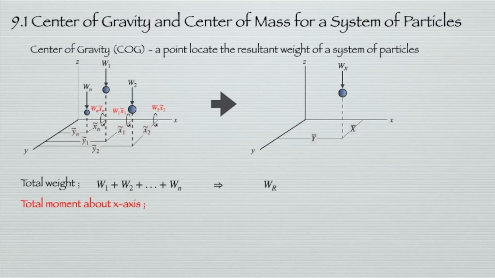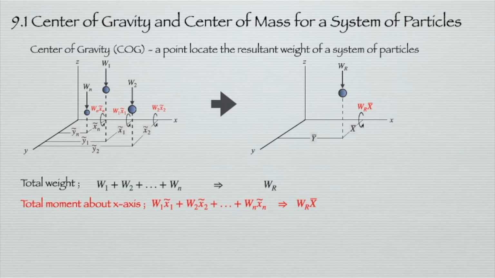So the total moment about the y-axis is the summation of these moments, W1 x1 plus W2 x2 plus Wn xn, and this is equivalent to the total moment of the right system, which is WR times x bar.